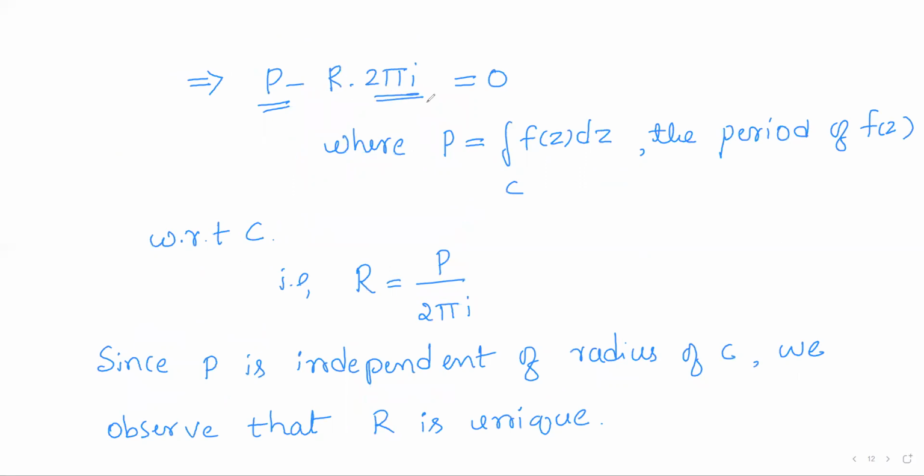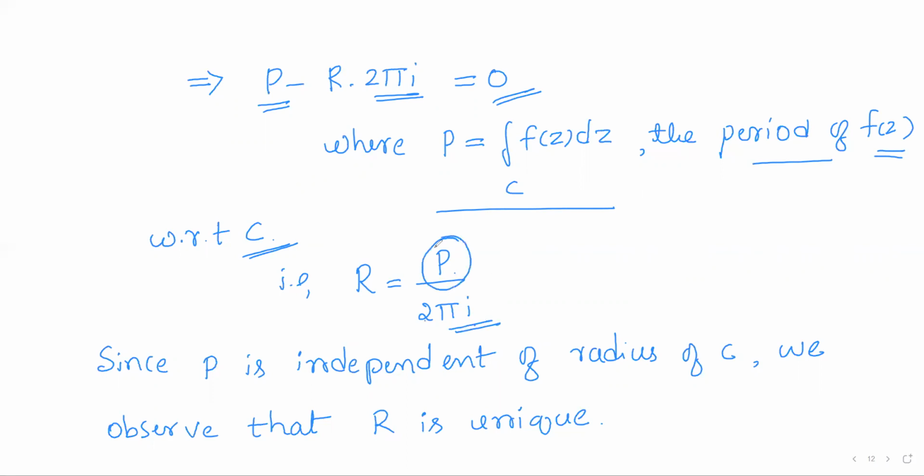So P minus r into 2 pi i will be equal to 0, where P is actually the period of f of z with respect to the homology basis element C. So on simplification, we get r to be equal to P by 2 pi i. So that is the value of the residue of the function f of z at z is equal to a, which is P by 2 pi i, where 2 pi i is our constant.